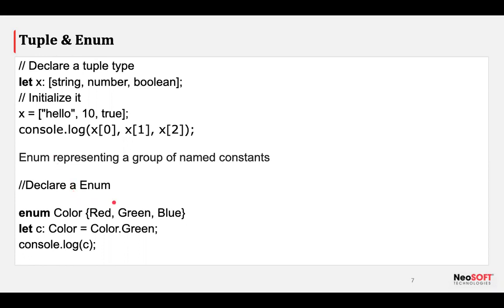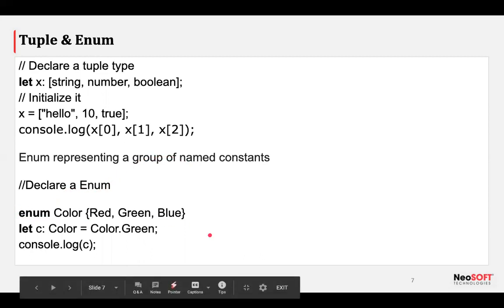Okay, let's go to enum. Why do we need enum actually? Enum represents a group of named constants, nothing more than that. Let's give an example. If you want to have some kind of options, like in some application you want some static data to be maintained, some constant data that needs to be maintained, for that you can use enum.